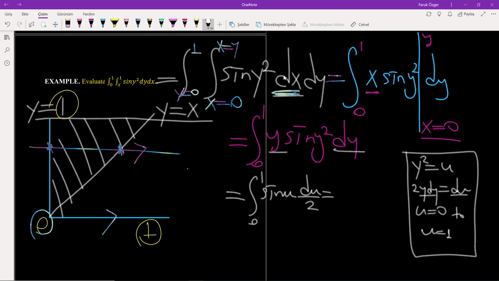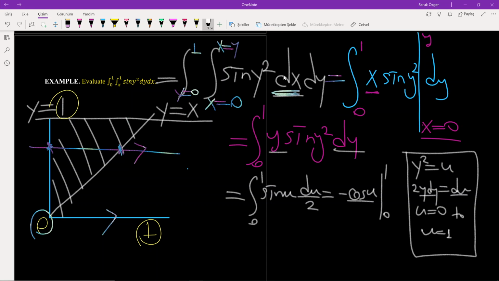This is equal to, what is the antiderivative of sine u, or the derivative of which function is sine u? Derivative of minus cosine u. Minus cosine u, from 0 to 1.